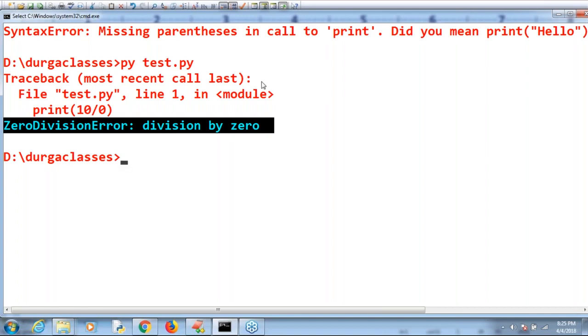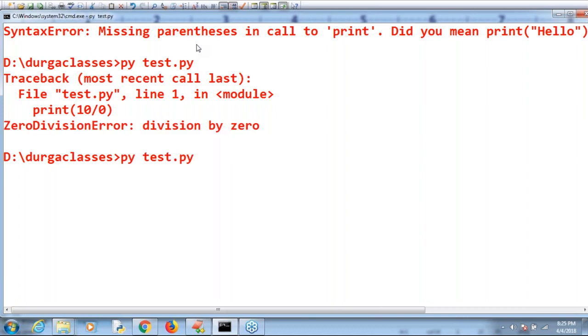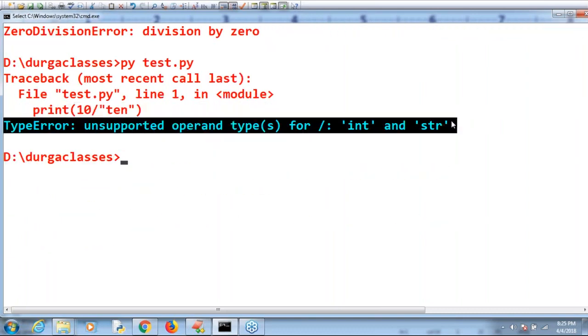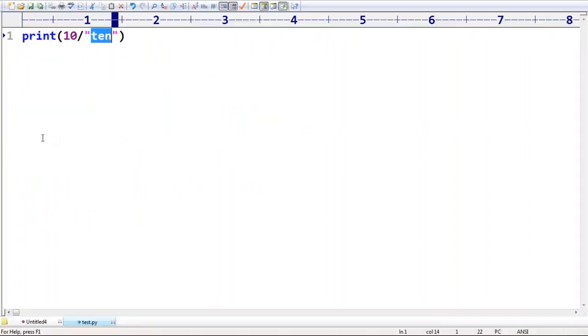Similarly, if I take 10 by 'TEN', one is a number and the second one is a string. How can you do that? Have you observed? TypeError, unsupported operand types. These types of things are by default considered runtime errors. Remember that.